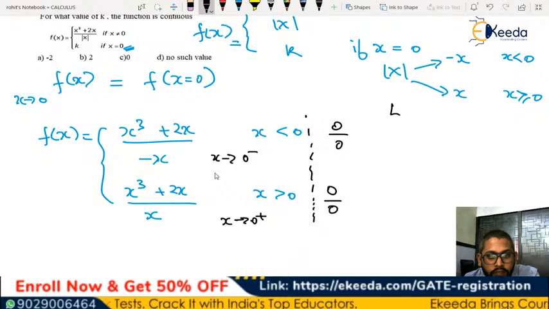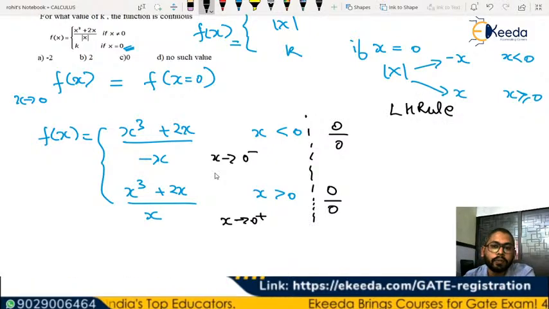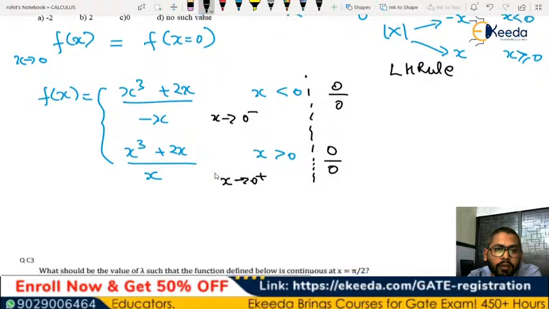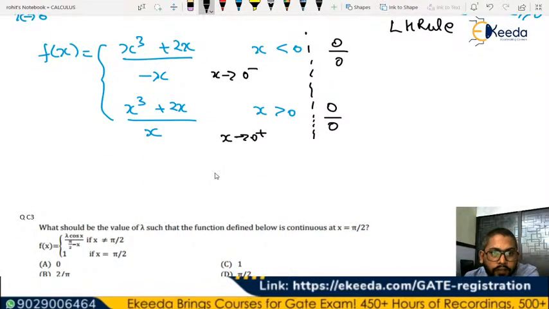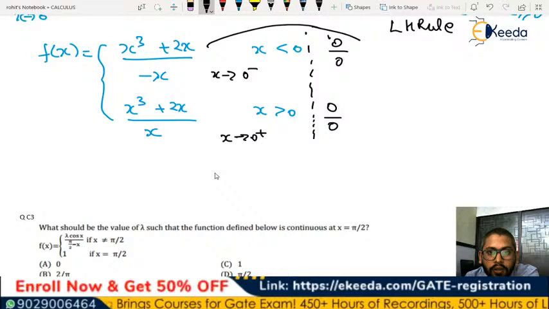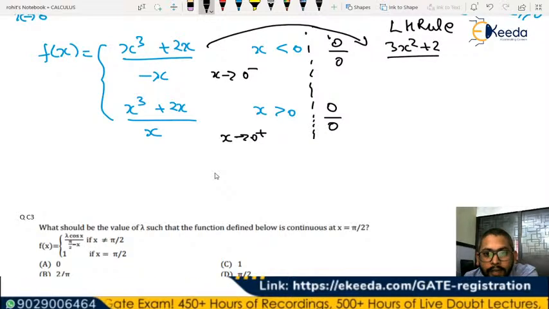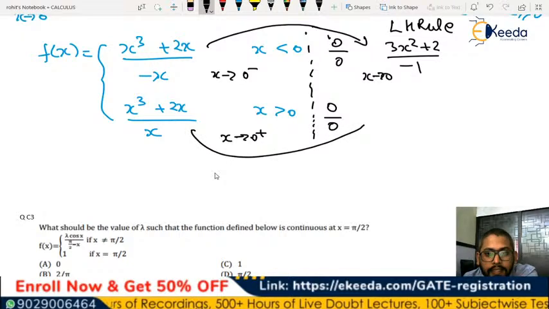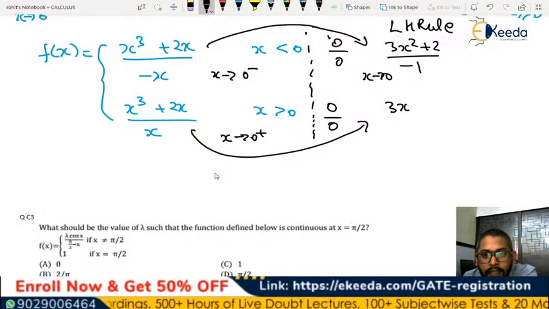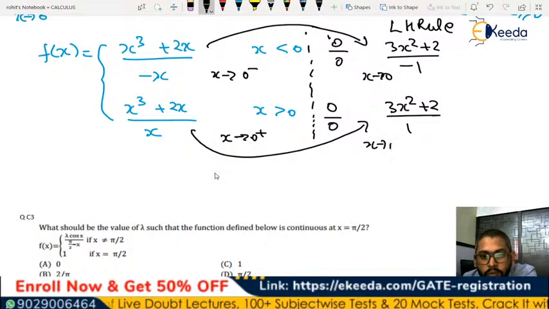So you will apply L'Hospital's rule, and the numerator now is going to be 3x square plus 2 divided by minus 1 for x tends to 0, and for this case it is going to be 3x square plus 2 divided by 1 for x tends to 0.